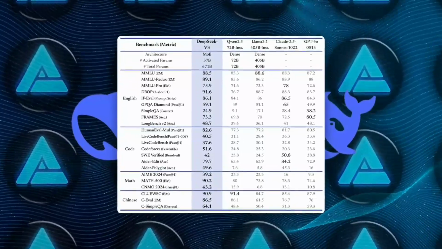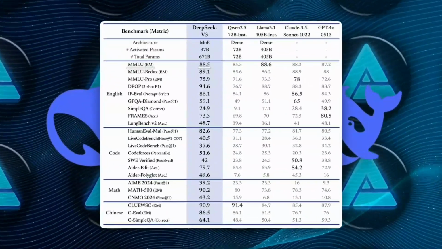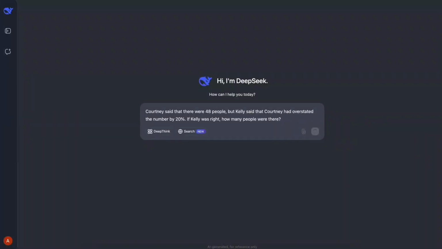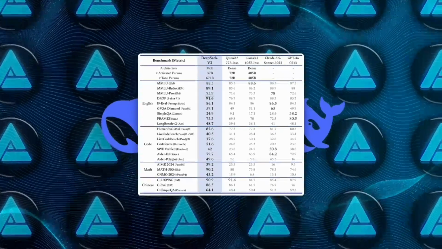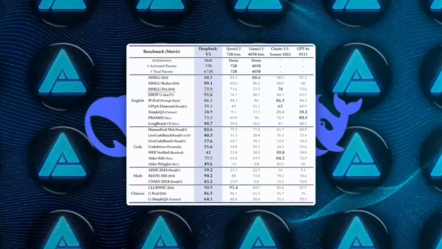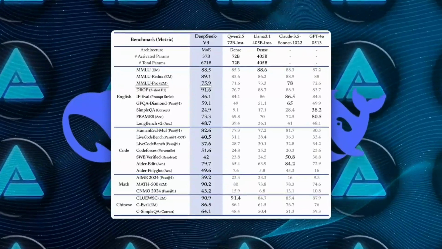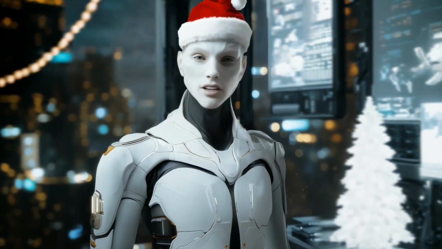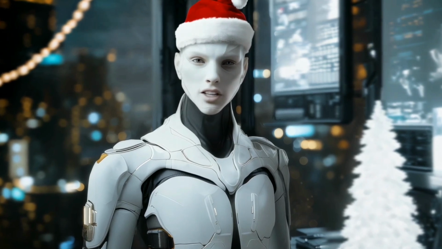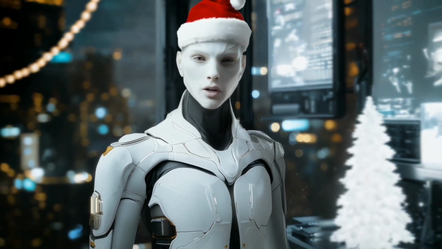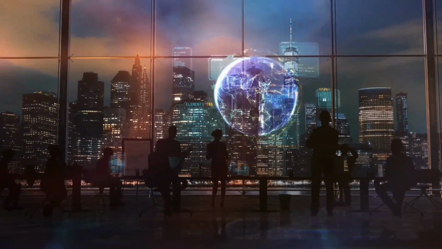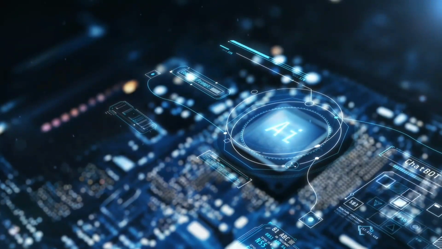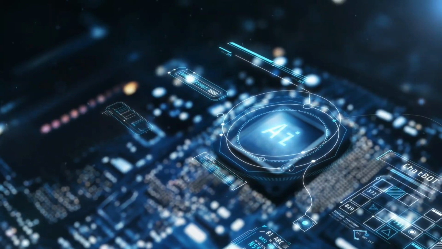In educational metrics, DeepSeek v3 scores 88.5 on the MMLU dataset, indicating strong performance across multiple high school and college level subjects, and 75.9 on the more demanding MMLU Pro, suggesting it can handle deeper and more specialized tests of knowledge. Such versatility proves valuable not just in theoretical evaluations, but also in real-world use cases such as automatically generating software modules, analyzing research data, and providing quick, reliable answers in educational applications.